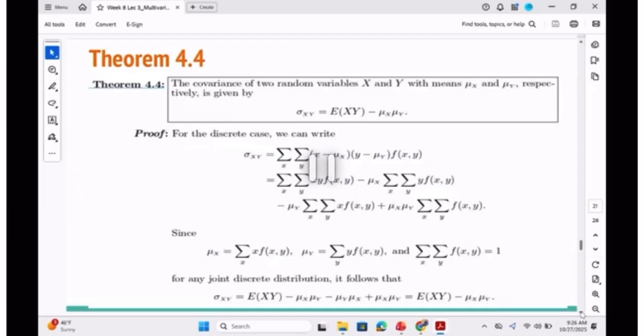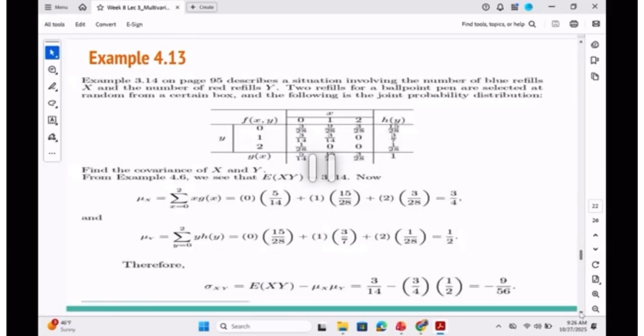Now, I want us to take a look at something. Of course, I've given you the covariance of XY, which is defined as this. The mean of X is the expected value of X, and the mean of Y is the expected value of Y. This is just a proof to show that this equals that. I'm not going to ask you about that proof, but just to show that this equals that. But you know what? I want